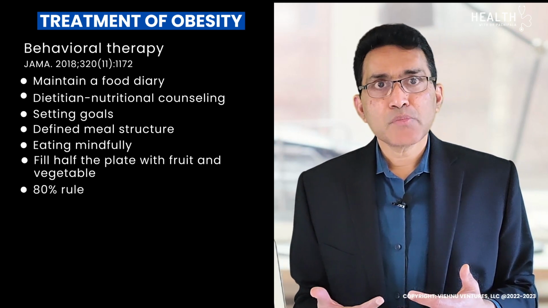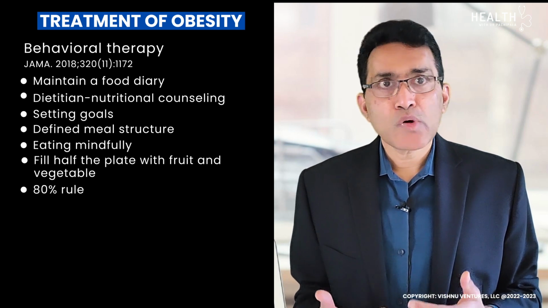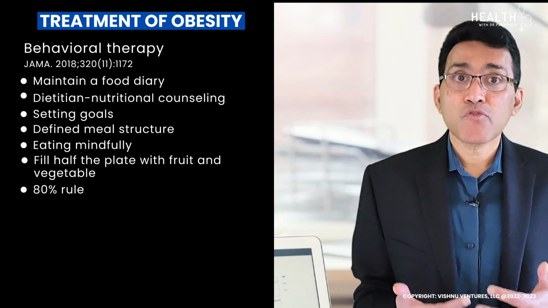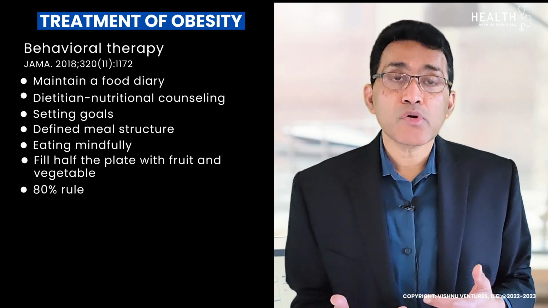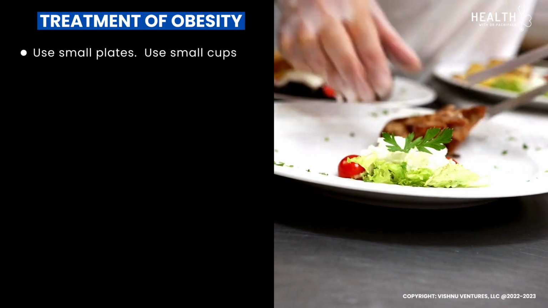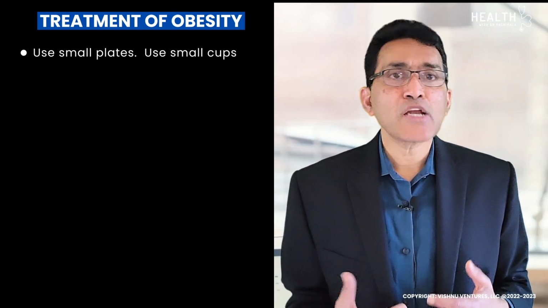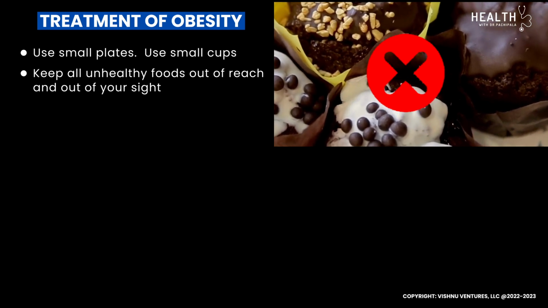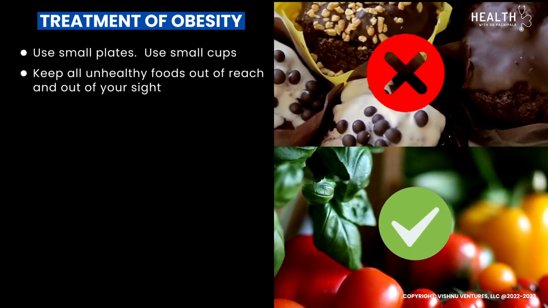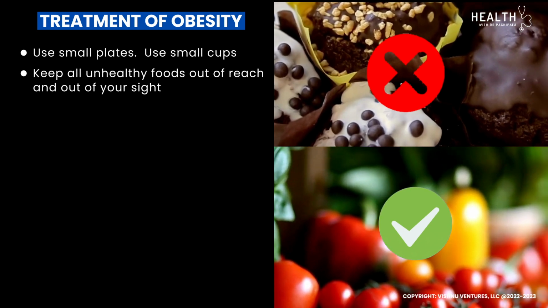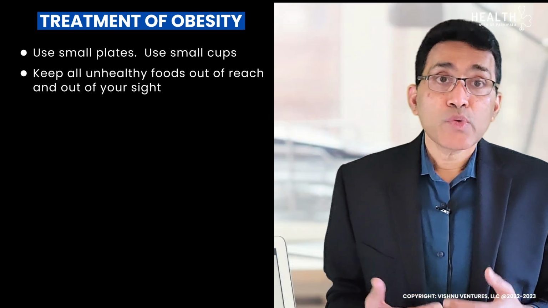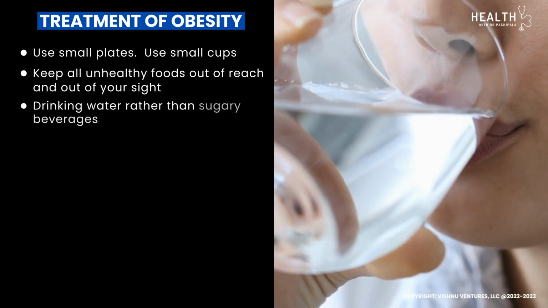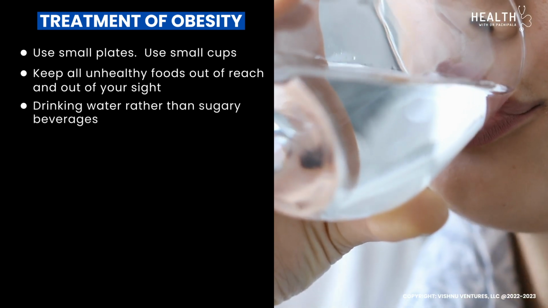This is what Japanese people do. There's a lag between when you are actually full versus when you feel full. When you feel 80% full, you stop eating so that in an hour you feel completely full. Use smaller plates. Use small cups. This will automatically decrease calorie intake. Keep all unhealthy foods out of reach and out of your sight. Keep only healthy foods like fruits and vegetables within reach and sight in the refrigerator. Research shows that we tend to eat more of whatever is in our immediate sight. Drinking water rather than sugary beverages also helps.